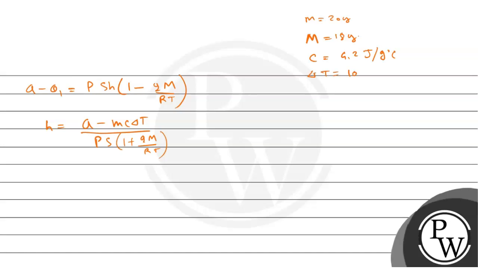Delta T is equals to 100 degree Celsius, and the S is also given, that is the surface area, that is 410 cm square, right? Now we know the value of R, so putting this value we will get the value of h will be 0.2 meter, or you can say that is equals to 20 cm, right?